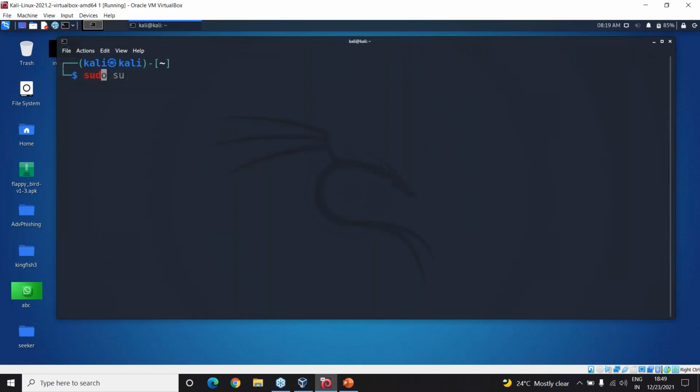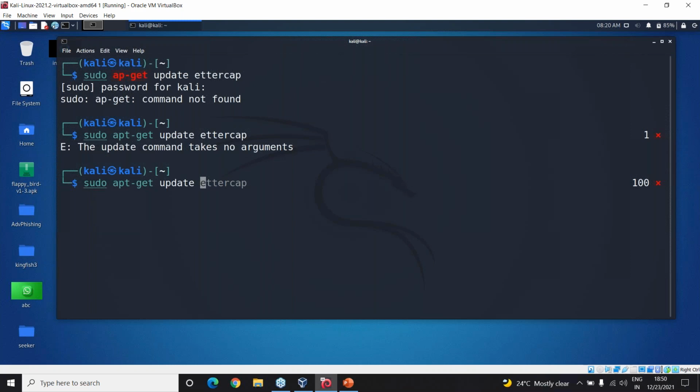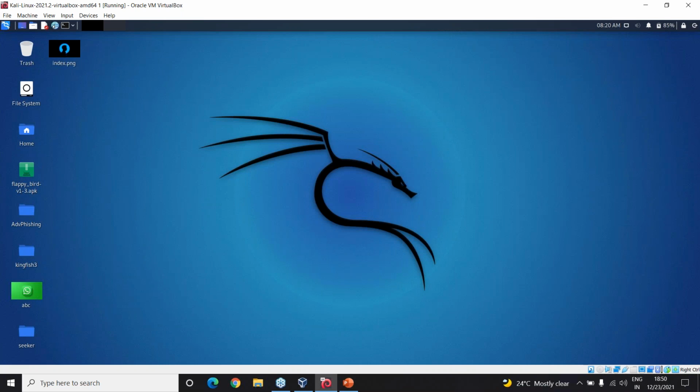sudo apt-get update Ettercap. Oh, okay. Fine. We had to just give apt-get update separately. Okay, not required. We'll just exit without it.